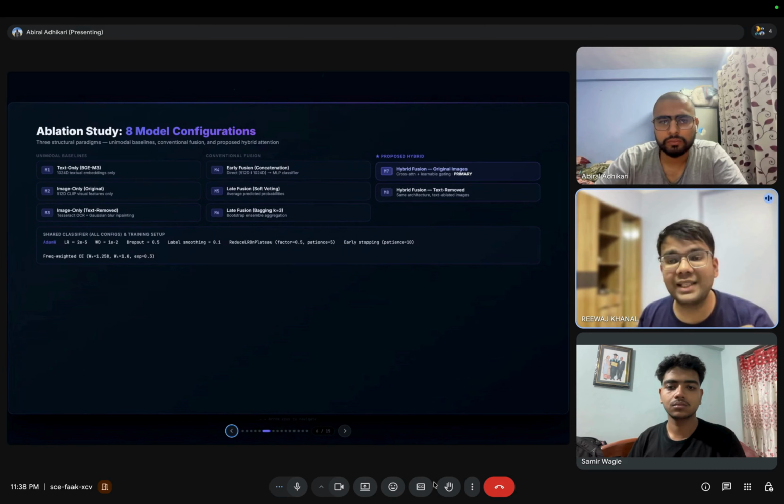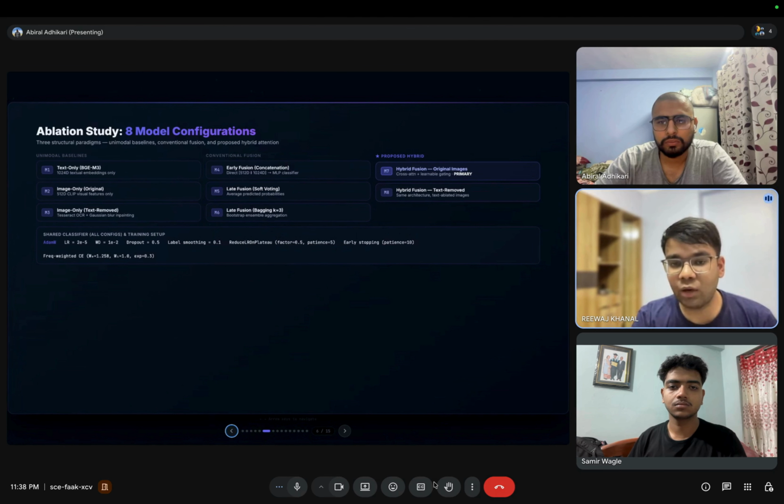On the sixth slide, we have the ablation study to understand what works best. We tested 8 distinct configurations. These ranged from unimodal baselines to conventional early and late fusions, all the way to our proposed hybrid architecture M7, which leverages dynamic cross-modal attention to process original images and text.